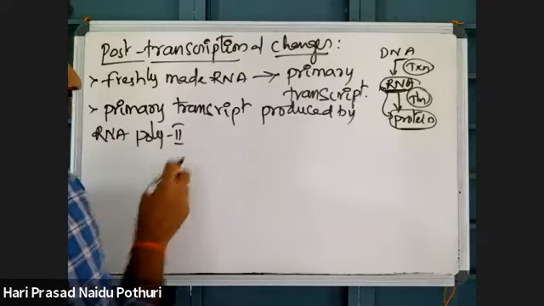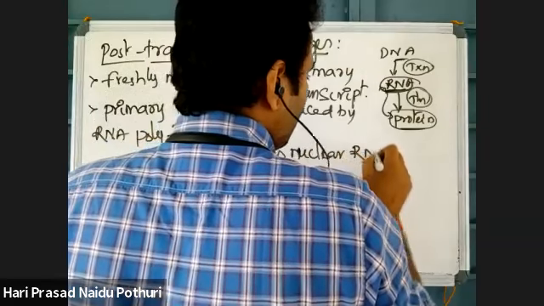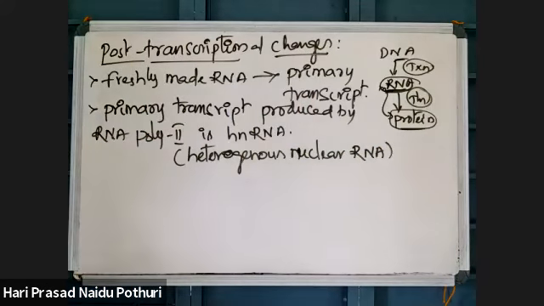The primary transcript made by RNA polymerase 2 is called hnRNA. hnRNA stands for heterogeneous nuclear RNA. That heterogeneous nuclear RNA is not readily involved in translation. It is not ready to be involved in translation.